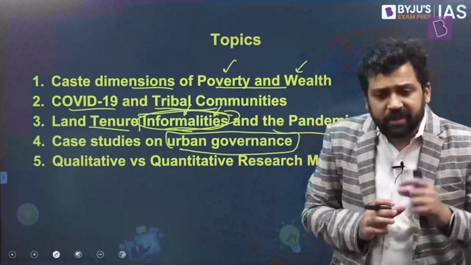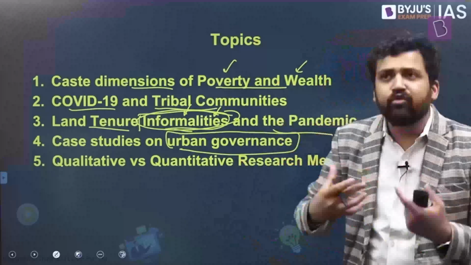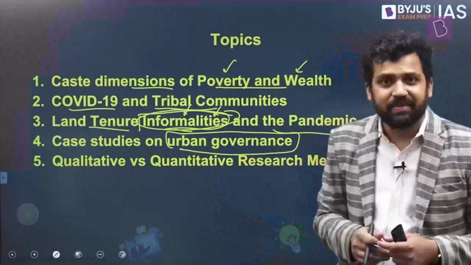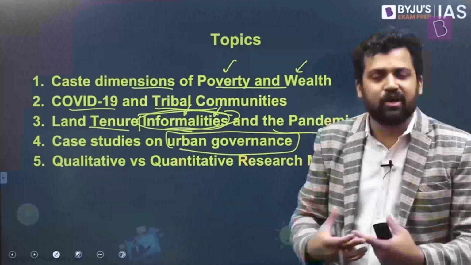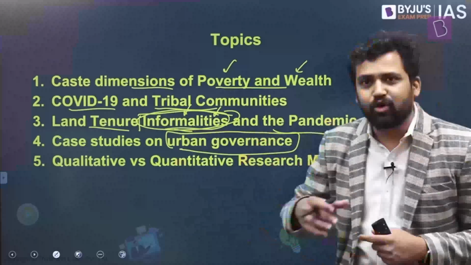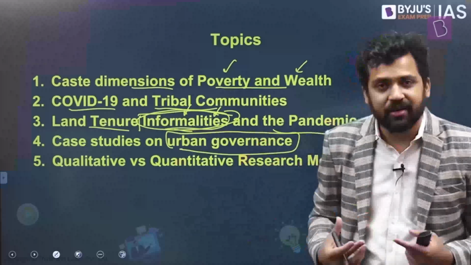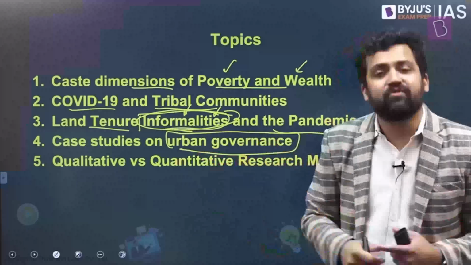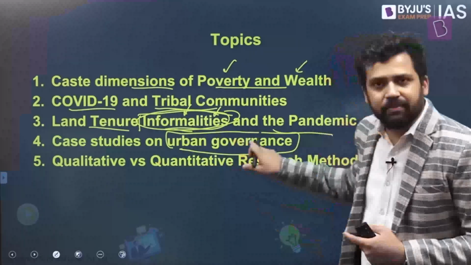So what we will do is we'll try to understand what is urban governance. Then we will try to figure out what are some of the issues here, and we will look at some specific cases. For example, in Bangalore, what is happening? I don't know how many of you are in Bangalore, but Bangalore is now back to almost the pre-pandemic level of traffic. For 12 kilometers, it will take you more than 1.5 hours. That kind of situation is there. So it points to the fact that somewhere urban governance is not happening as expected. And what could be the reason for it? We need to explore that. So this is what we are going to take up in the 4th topic.